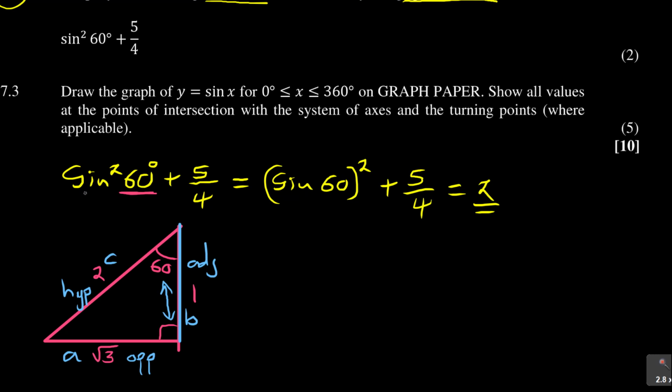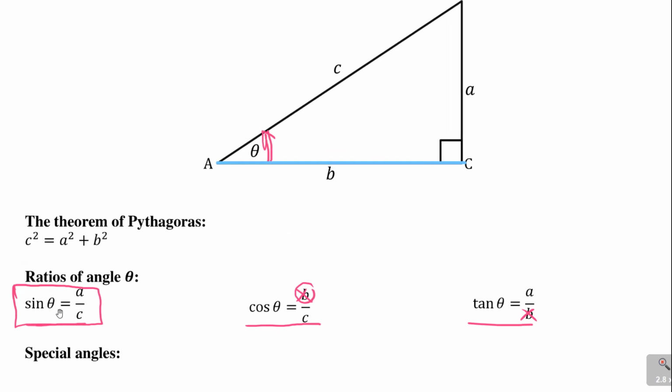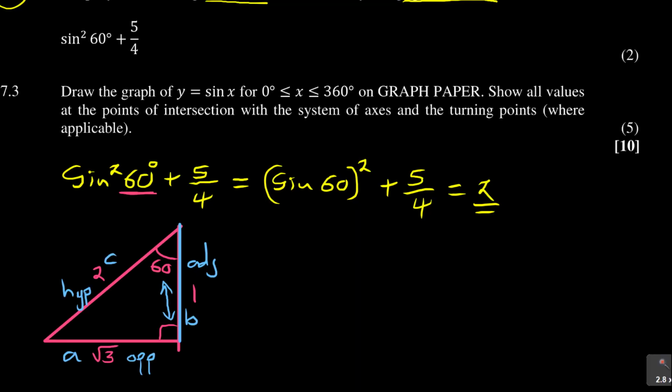They want sine 60. So you come here and say, what is my sine? And you are told that sine theta is A over C. So I'm going to write here that sine theta is equal to A over C. Now, how do we simplify this? Sine 60 is our theta.